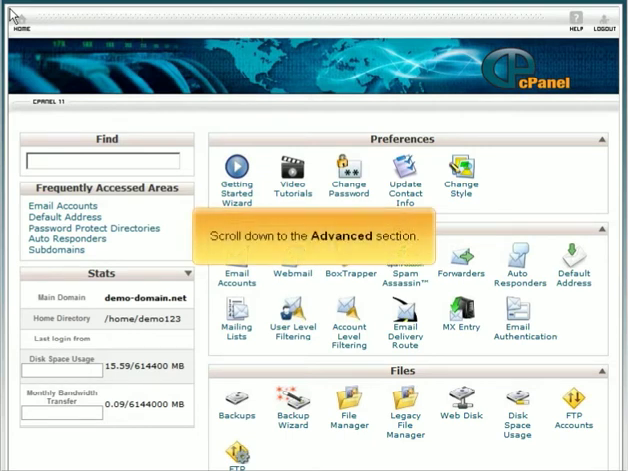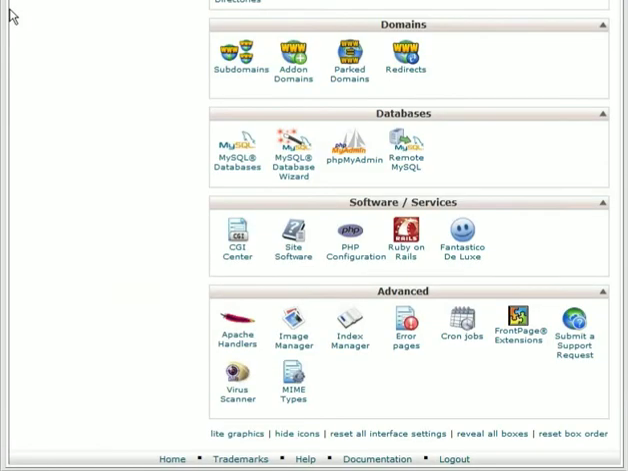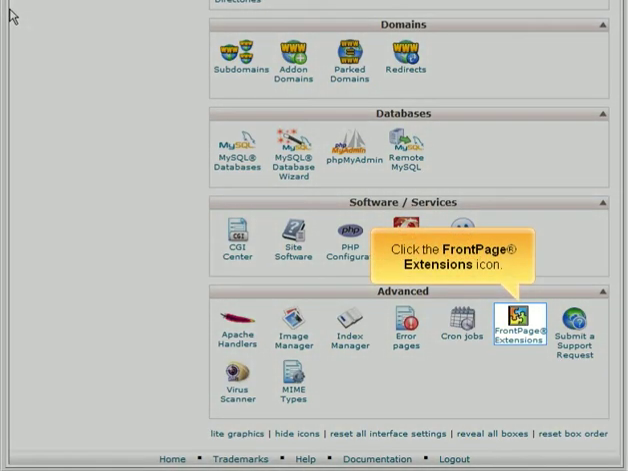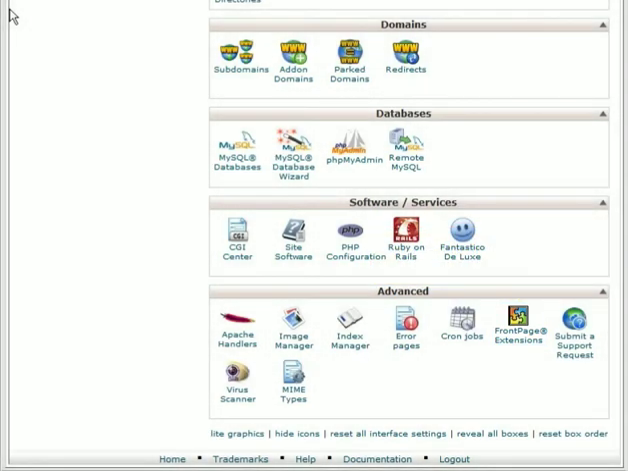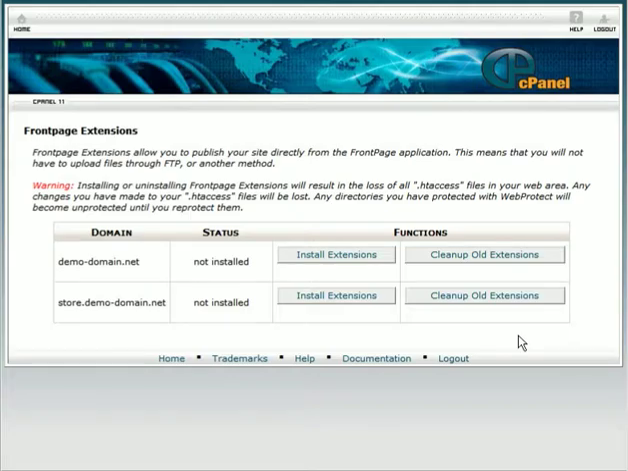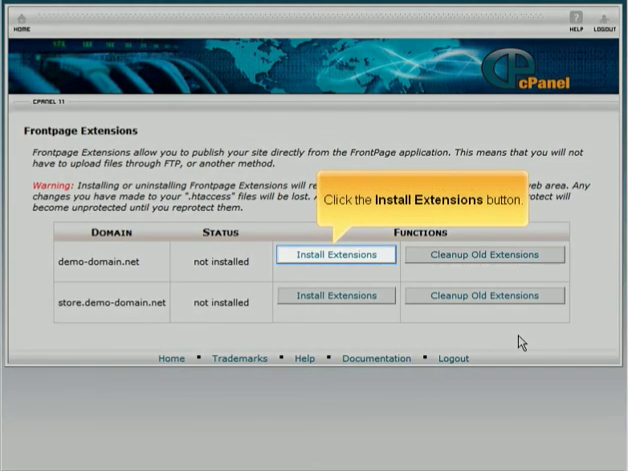Scroll down to the Advanced section. Click the FrontPage extensions icon. Click the Install Extensions button.